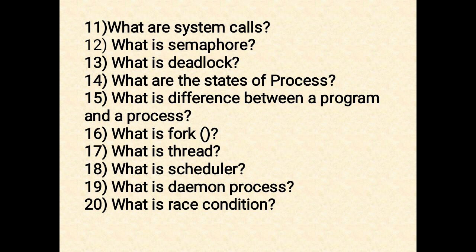The next question is, what is the difference between a program and a process? A program is a set of instructions to perform a designated task, whereas a process is an operation which accepts the given instructions and performs the task as per the code, called execution of instructions. Thus, a program is a passive entity residing in secondary memory, and a process is an active entity residing in the main memory.